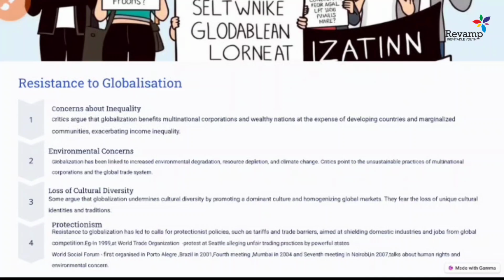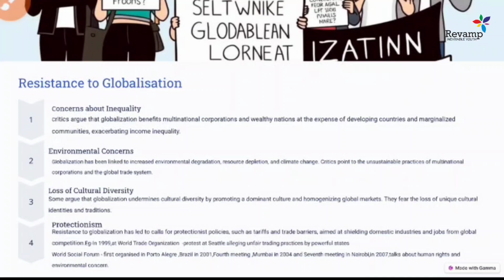Even in terms of India, we see how China tried to flood the Indian market with its cheap toys or some other cheap things. So this also created a danger for the Indian traditional market. So these led to a lot of protectionist policy in terms of India. So these are the resistance to globalization that started later on.